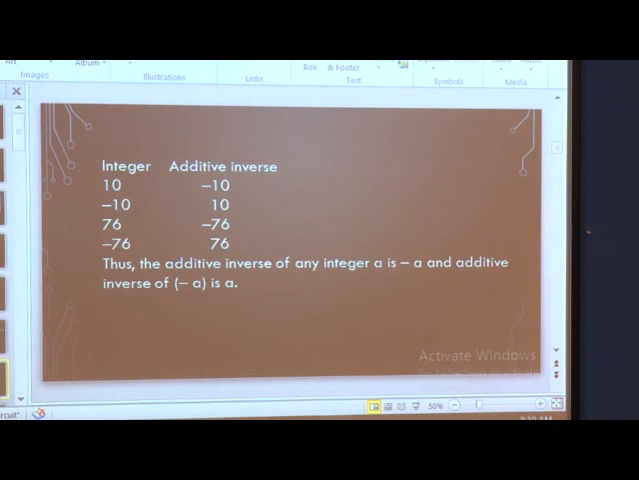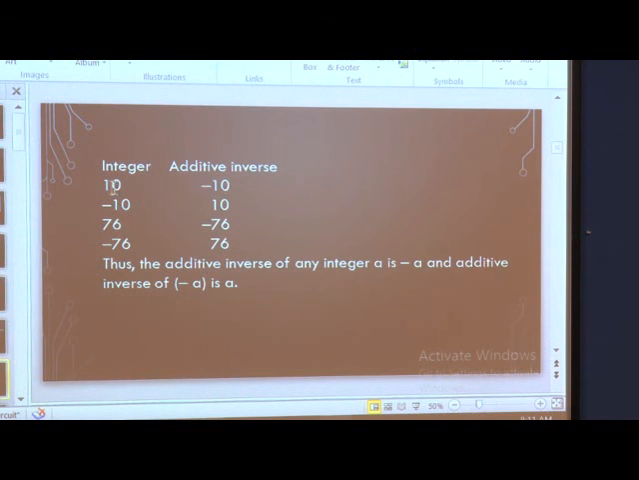Now, we will see integers and additive inverses. You know from the videos and my explanations what integers are. Integers are numbers with a positive or negative sign before them. So, we will see the additive inverse of these. The word inverse itself says that it should be the opposite.